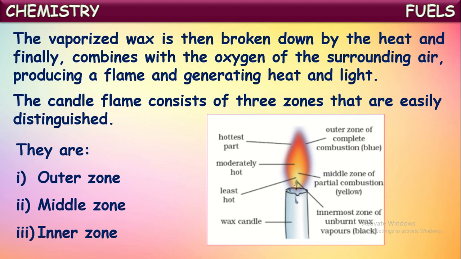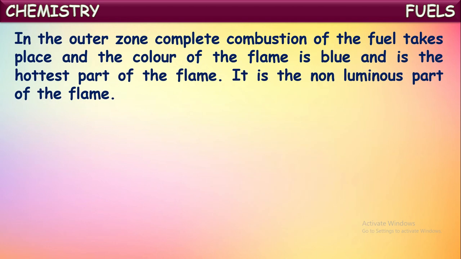In this way the flame of a candle can be separated into three parts: the outermost zone, the middle zone and the innermost zone. In the outer zone, complete combustion of the fuel takes place, because for this outermost zone a sufficient amount of air is available from the surroundings.